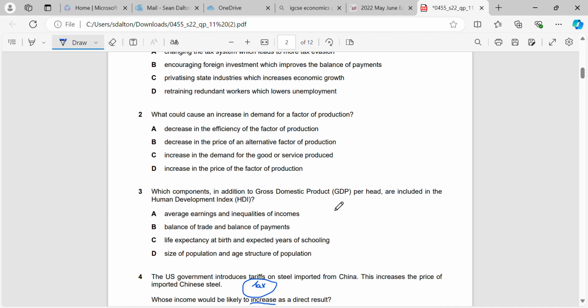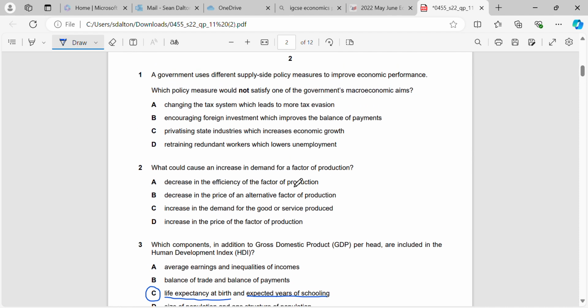Okay, which components in addition to GDP per head are included in the HDI? So we've gone through this so many times, I'm not going to spend too long on it. Life expectancy at birth and expected years of schooling. Question comes up very similar almost every year. Just learn the components of HDI. Normally in the exam they mention life expectancy, expected years of schooling, or sometimes they call it mean years of schooling. Okay, things like gender equality, etc. are not included in HDI.